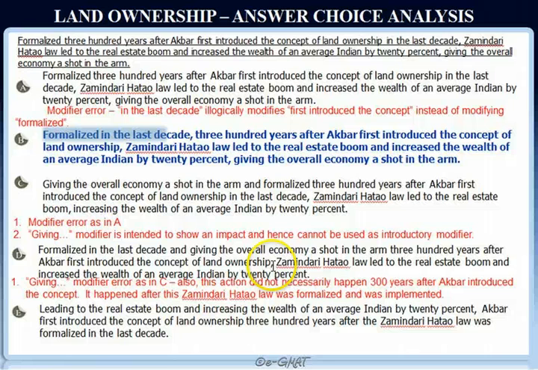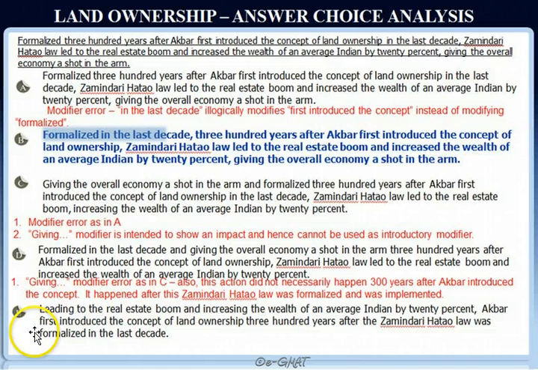So this sentence basically distorts the meaning of the original sentence. So as it stands, when you read the sentence in isolation, it would not appear to be incorrect, but if you put it in context with the meaning that the original sentence communicates, you would know that, okay, this sentence distorts the meaning of the original sentence. So choice D is incorrect.